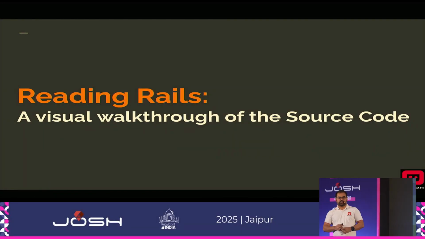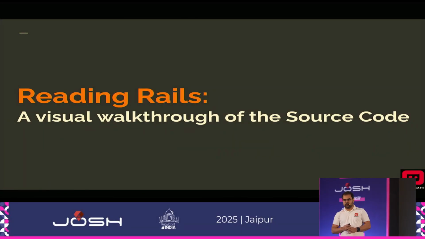Reading Rails, a visual walkthrough of the source code. Last year, my talk was Reading Ruby, a visual walkthrough of the source code, and the purpose was to give a visual representation of what the source code looks like, where to start, what to look at, what not to look at, so that it is easier to get started with reading the Ruby source code. So this year I'm going to try that with Rails.